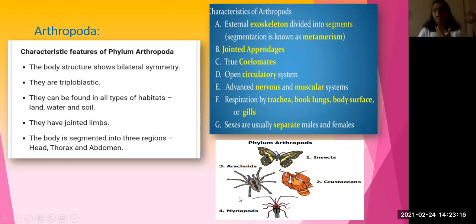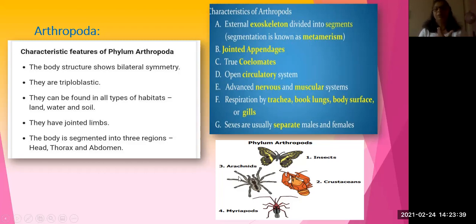Example, all the insects. Then Crustacea, for example prawns and crabs, which have 8 legs. Insects have 3 pairs of legs. The next, Arachnida, has 4 pairs of legs.